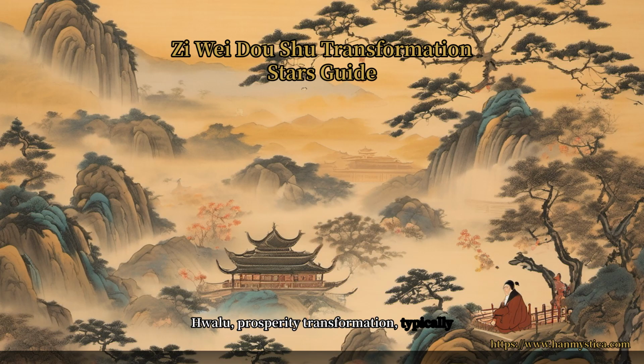Hua Lu, prosperity transformation, typically falls on one of the most significant stars in your chart, and the palace where it appears becomes an area of natural abundance. If Hua Lu falls in the wealth palace, financial ease is indicated. In the career palace, professional success comes more smoothly. In the relationships palace, you find supportive partnerships. The star receiving Hua Lu also matters. A major star like Wei, purple star, receiving Hua Lu is very strong, while a minor star receiving it has more modest effects.